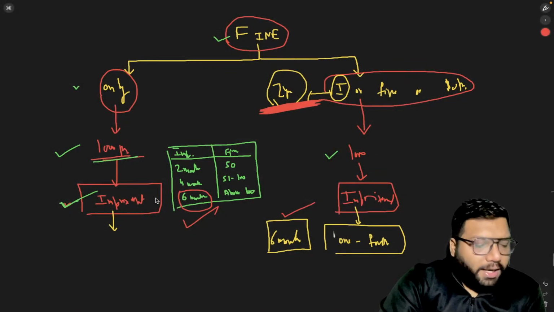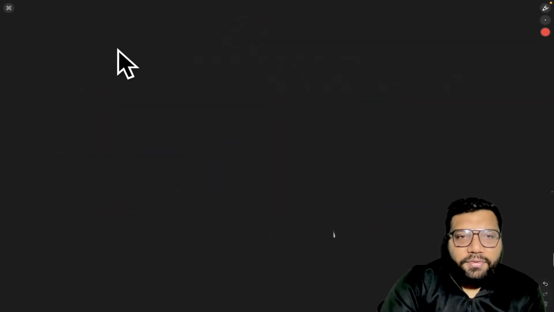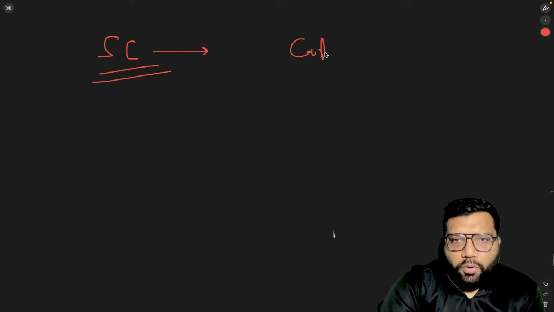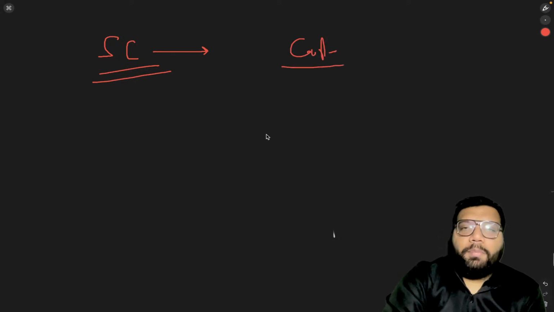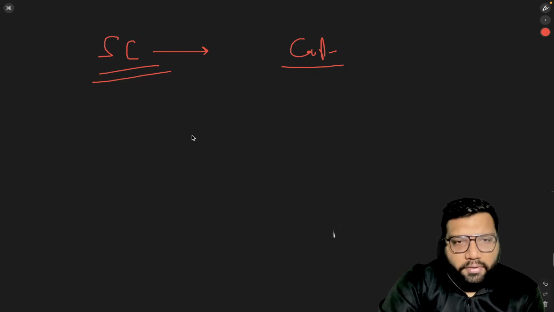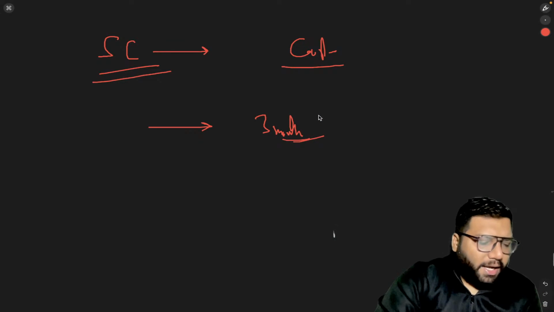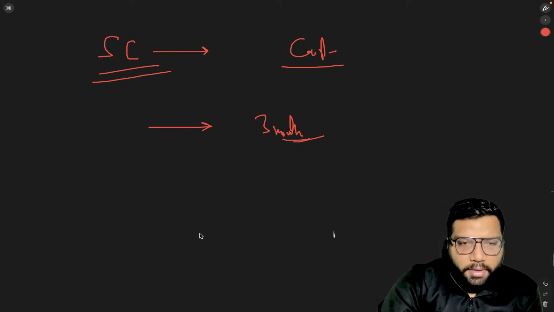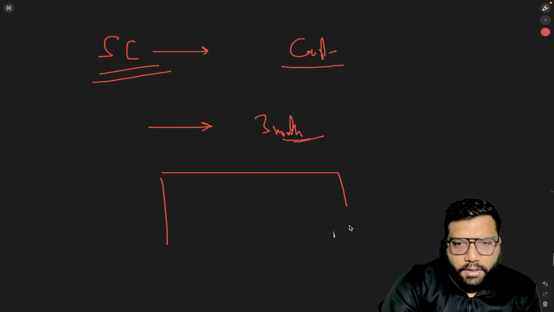Now coming to the last topic of this class, that is solitary confinement. Who usually gives solitary confinement? Solitary confinement is given by the court. What is the maximum period you can give in solitary confinement? That is 3 months. So there is again a chart which you can follow for solitary confinement, and I'll just share the chart with you.